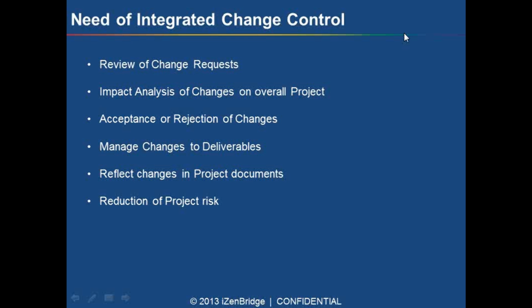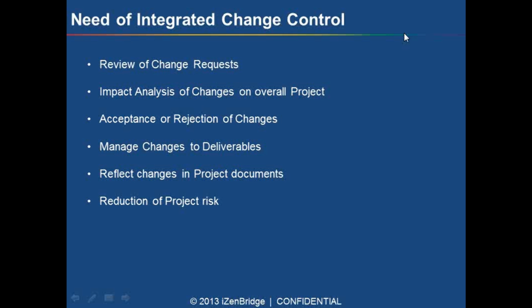So in this process of integrated change control, what we actually do is review all the change requests which we receive in our projects. We do the impact analysis, and depending on the impact analysis, our change control board or the project manager, whosoever is the responsible group or person for approving or rejecting change requests, approves, rejects, or postpones the change request. Then it's not that once approved, we just have to implement those changes in our project. We have to manage those changes as well. We have to monitor and control those changes as well.